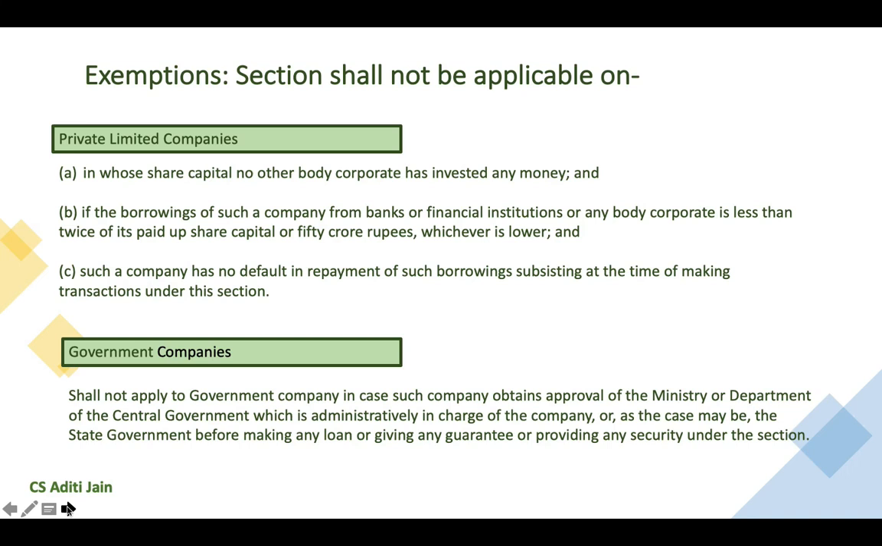Further, a government company can exempt itself from the provisions of this section by taking approval of the ministry or department of the central government which is administratively in charge of the company, or the state government, before making any loan or giving any guarantee or providing any security under this section.